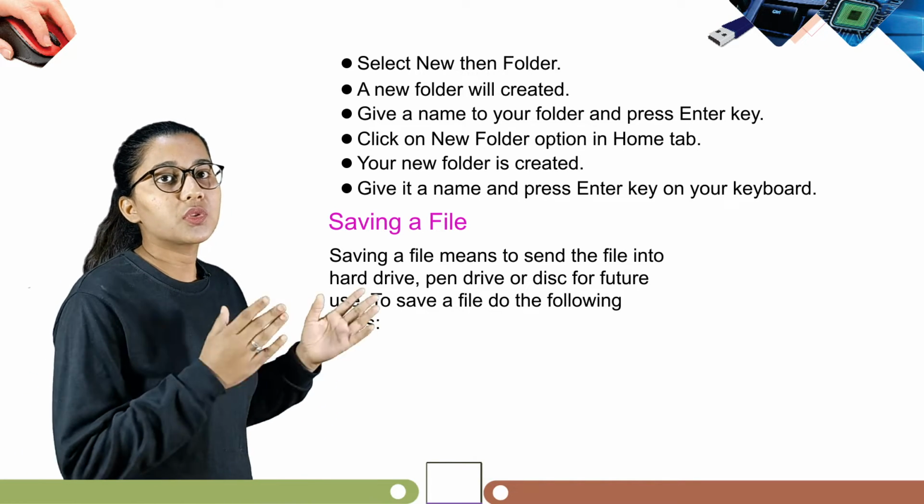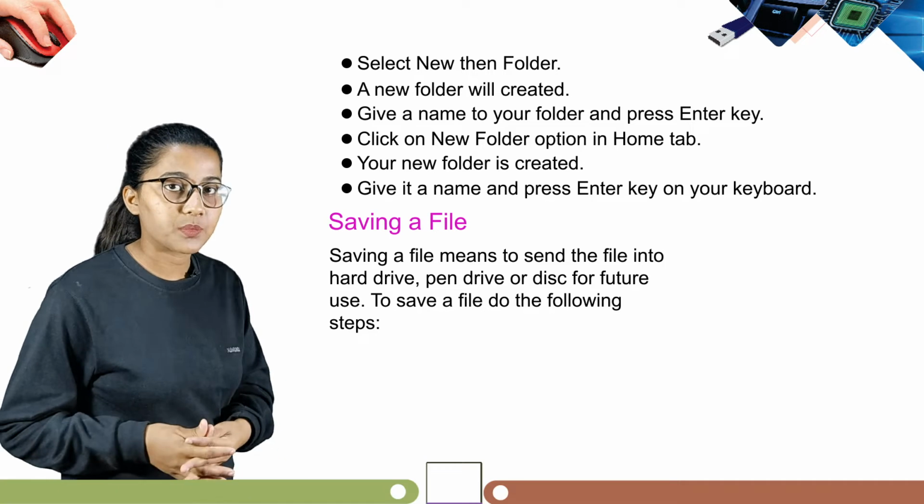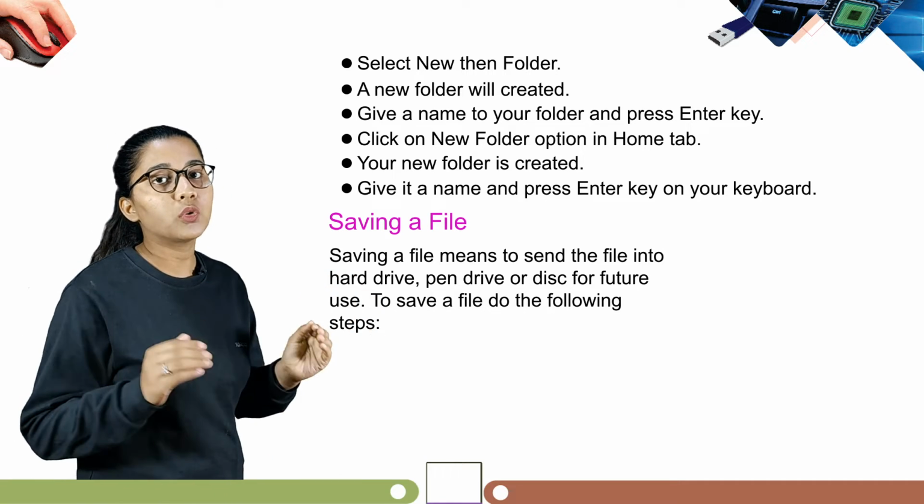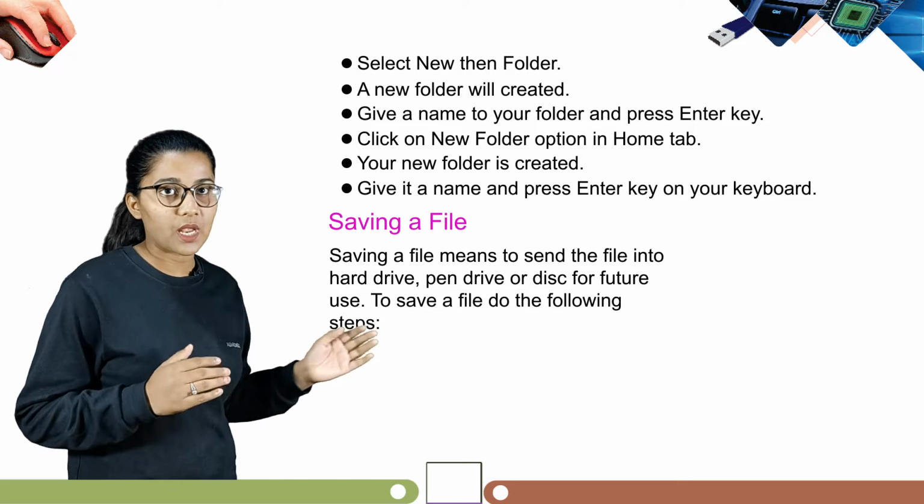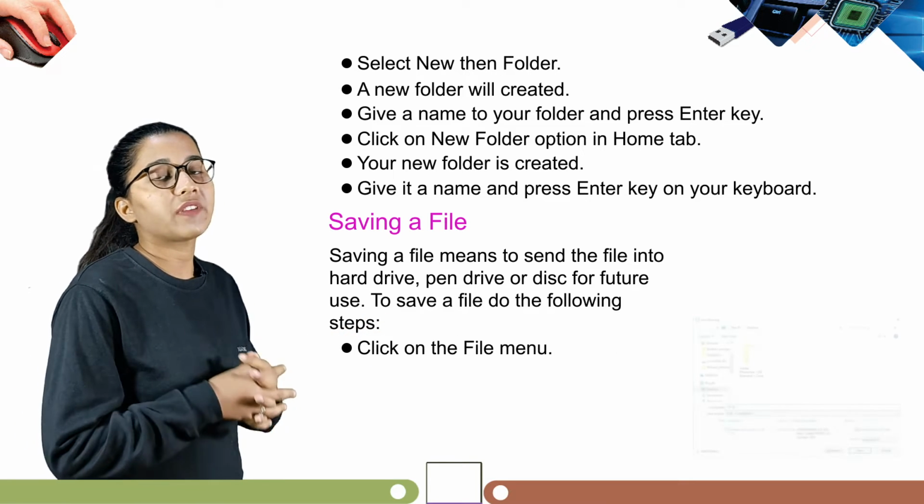For future use. To save a file, do the following steps. If you want to save your files and want to use them in future, you have to follow these steps. First, click on the file menu.